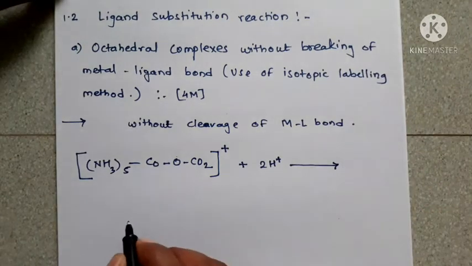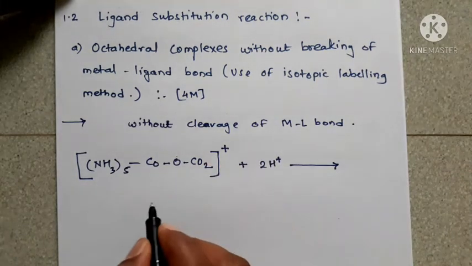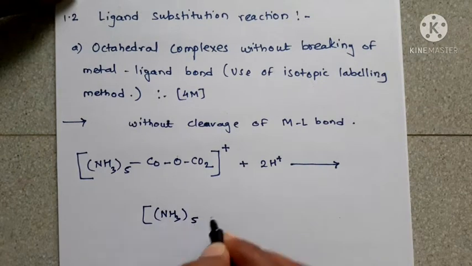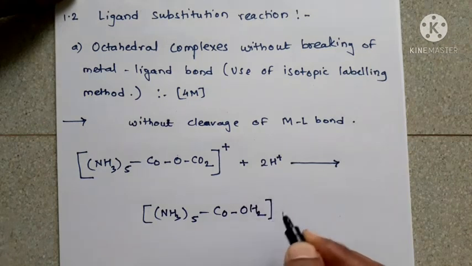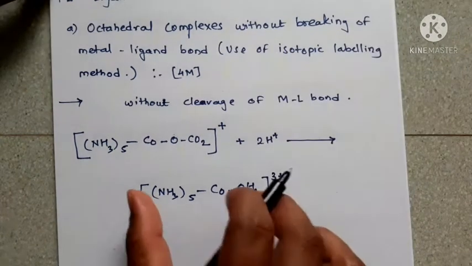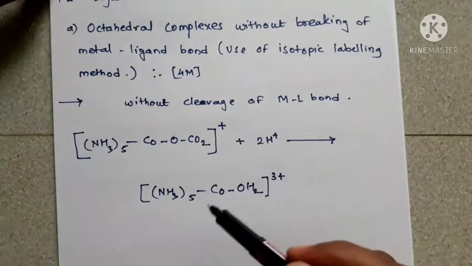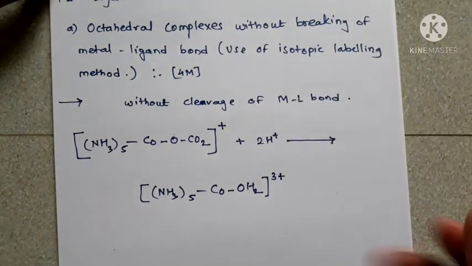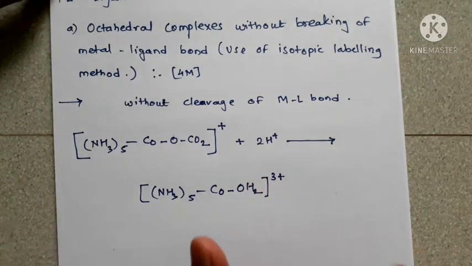Then the replacement of ligand takes place but without breaking of the metal ligand bond. Let us see, [Co(NH3)5H2O]3+, the complex charge is 3 plus. Okay, so this is one example, and in this example do not take the isotope labeling part. This is a general example, indicating without breaking of metal ligand bond.